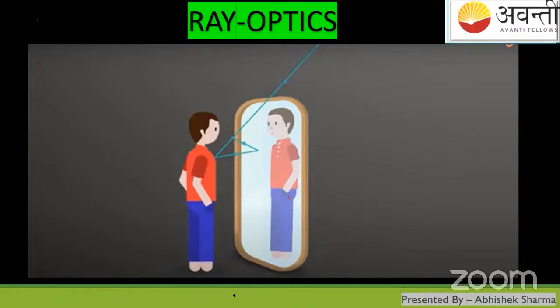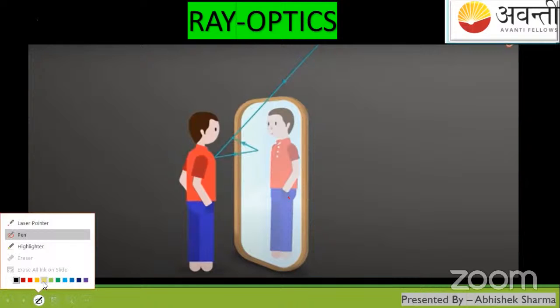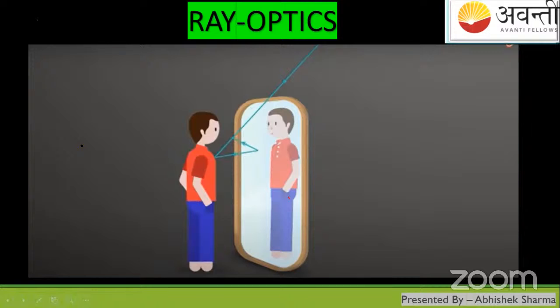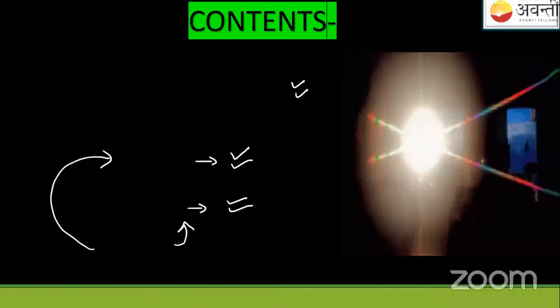If I tell you, only 3 topics are remaining in ray optics, and then the new chapter may start. The remaining topics, after we have completed refraction in your class. Let me show you the contents.